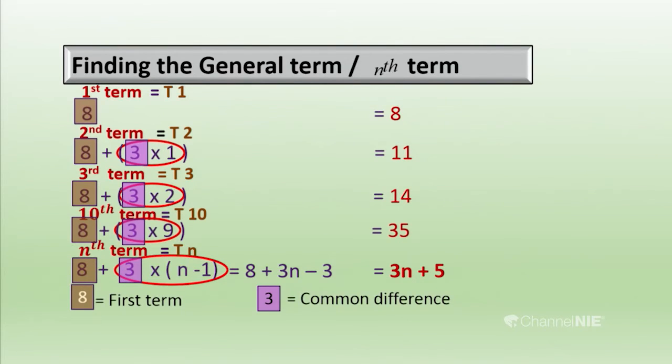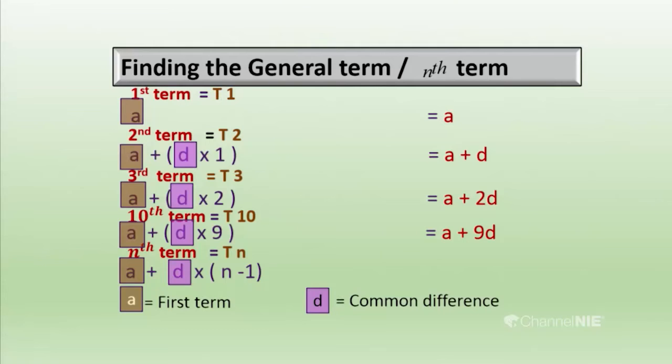But we should make a common general term for each and every arithmetic progression, because we need a general term to find any term of an arithmetic progression. So here I am going to derive the common general term. Look at this. A is the first term of the arithmetic progression. Then the second term is A plus the common difference multiplied by 1, so A plus D.